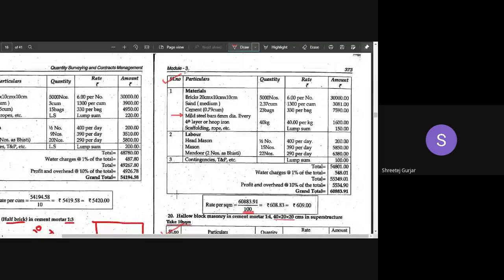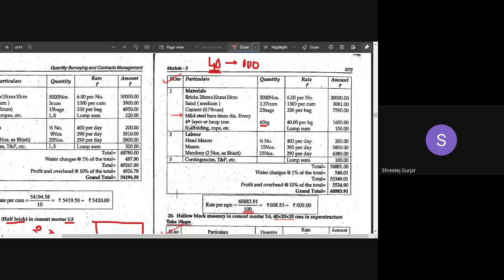The rest of the things are the same. You can write down this particular table; you know how to prepare it. Here, make sure you add the reinforcement because it is a half brick, a 10 centimeter thick wall. Add mild steel bars, 6 mm dia, every fourth layer, or hoop iron. Lump sum they have taken as 40 kg. Remember, 40 kg is required for 100 square meters of wall construction.